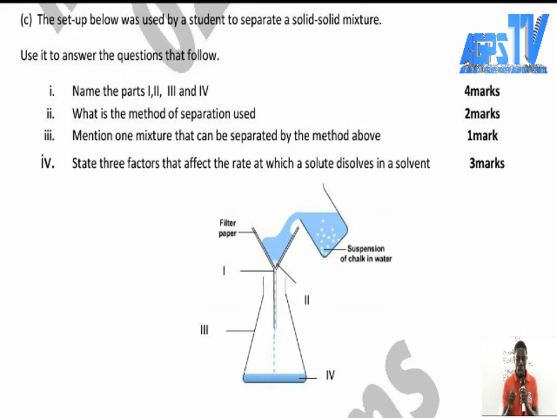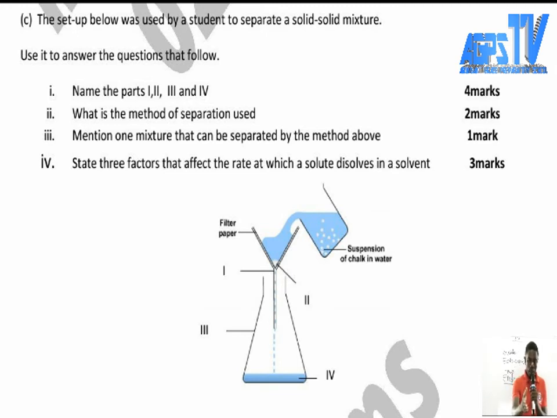Water is considered as a universal solvent because it can dissolve most substances, but not all substances. It cannot dissolve all substances because water cannot dissolve stone. Water cannot dissolve a plastic container. Water cannot dissolve metal. So the answer is option B. Water dissolves most substances, but not all substances. That is why water is considered as a universal solvent. So I want you to take note. So here, the solute is chalk and the solvent is water.